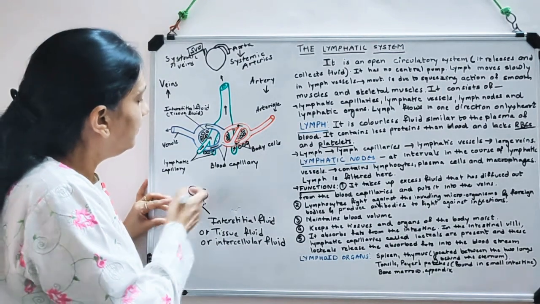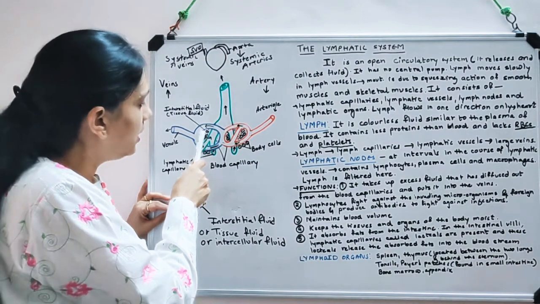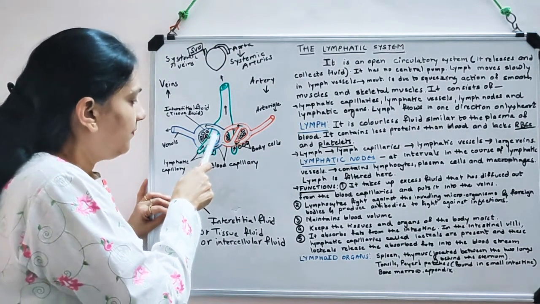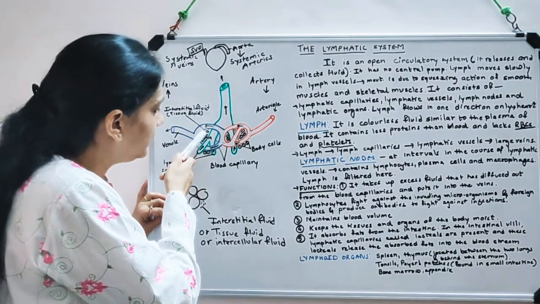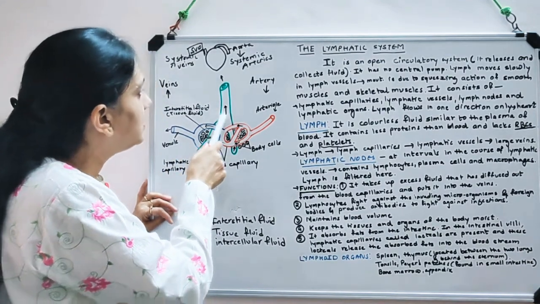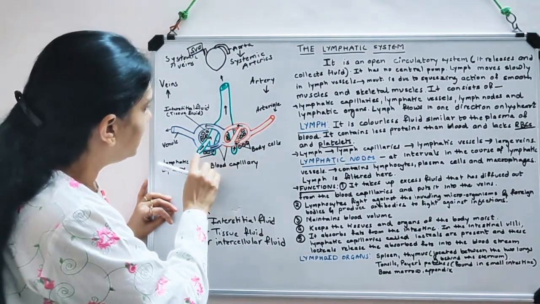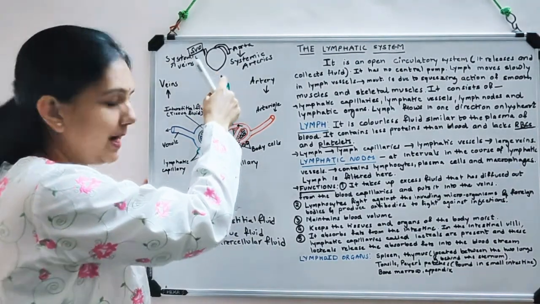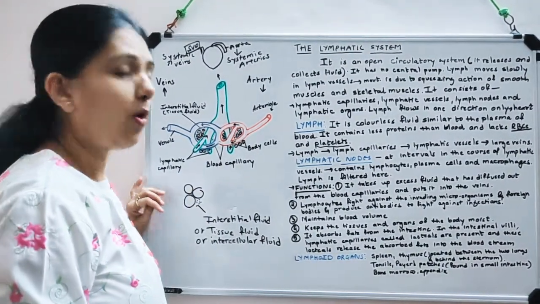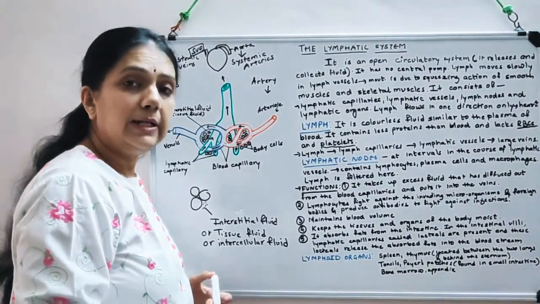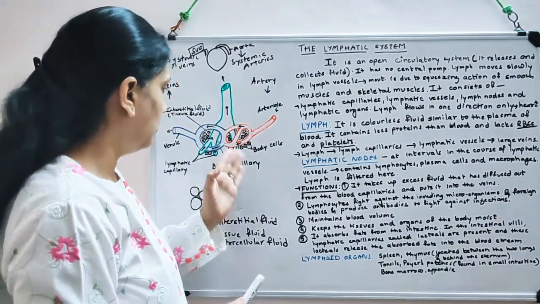Now, as it starts accumulating in the tissue, then due to the hydrostatic pressure, it starts moving inside this lymphatic capillary. You can see here this end is closed and this is the open end. So these lymph capillaries are called blind-ended capillaries as they have one end closed.